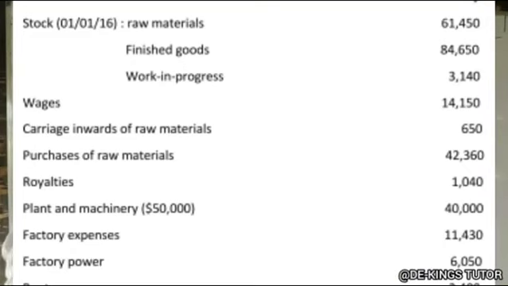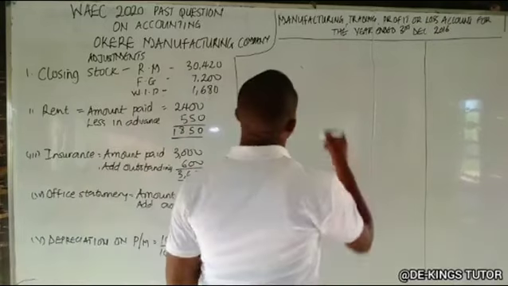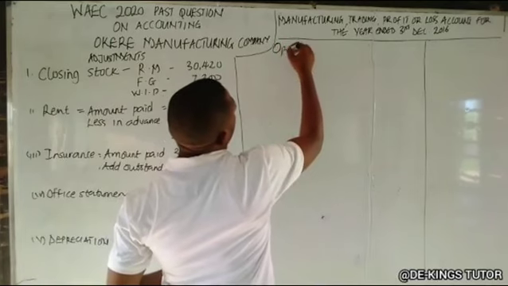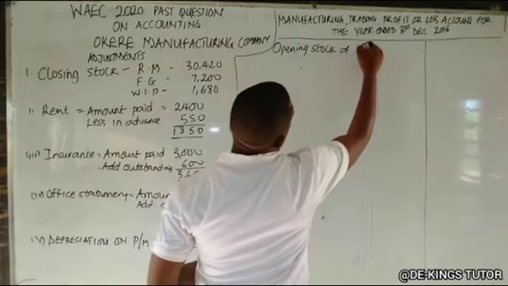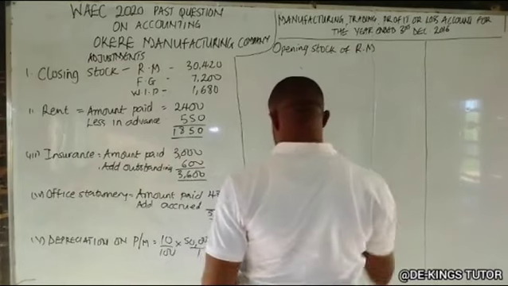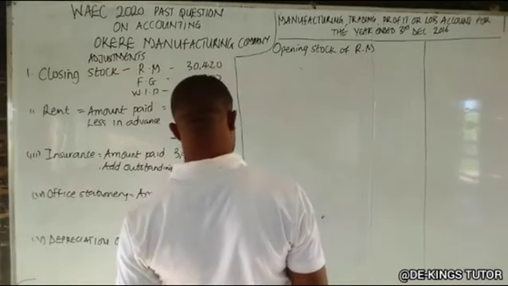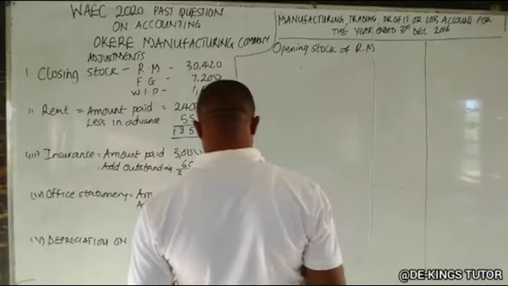Raw materials, let's use RM as abbreviation. So in the question, the opening stock of raw materials is 61,450. This is in US dollars.